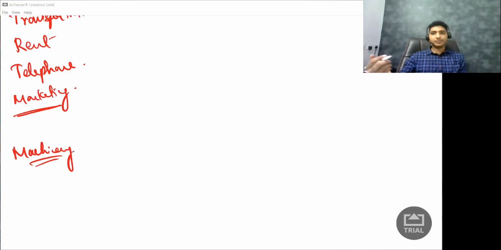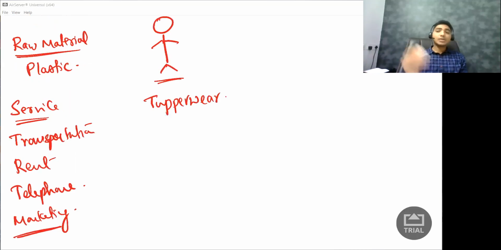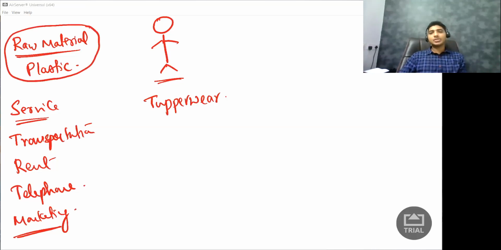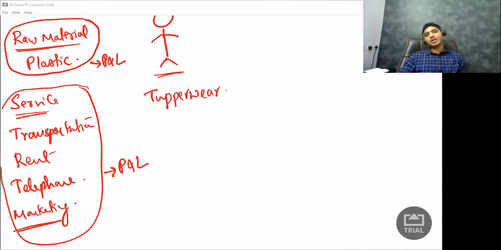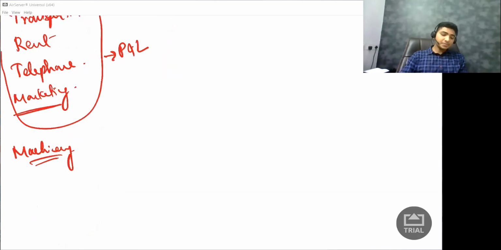Machinery to manufacture. Okay, now as commerce students, you know where will this go? Will it go to profit and loss account or will it go to balance sheet? It will go to your profit and loss account. Now you will say, sir, it will not go to my profit and loss account, it will go to my trading account. At the end of the day, it will go either to trading account or profit and loss account. So simply I'll write it will go to profit and loss account. Revenue expenditure, simple word. These services, where will they go? Will they go to balance sheet? Answer again is no. They will also go to profit and loss account.